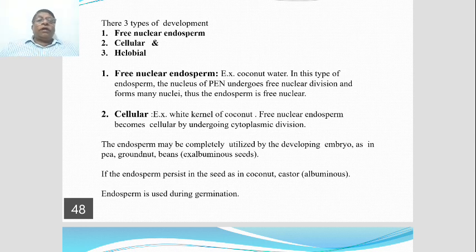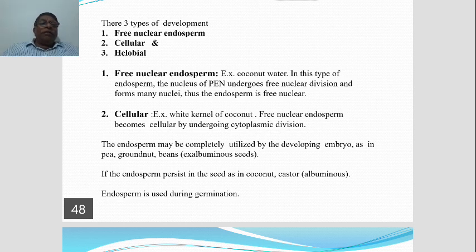Next, what happens to this endosperm? The endosperm, as I told you, is a nutritive tissue that nourishes the developing embryo. Nourishes means supplies the food materials. That's all.